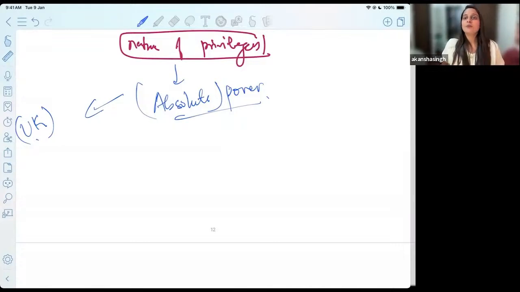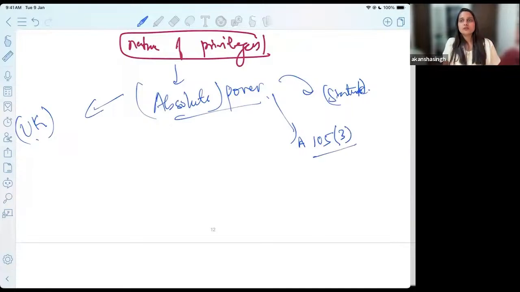You can find the copy of the judgment on the official website of the Supreme Court as well as on LiveLaw, so you can refer to that, and you will find that these privileges in India are different, because here they have been introduced by way of a statute, that is presently the Indian Constitution, wherein Article 105 Clause 3 allows you to legislate on these privileges.